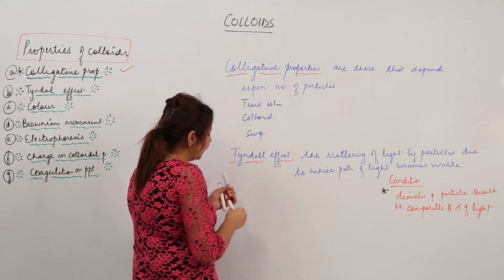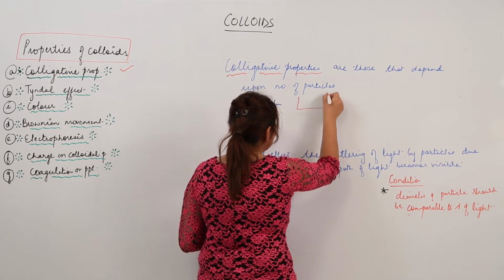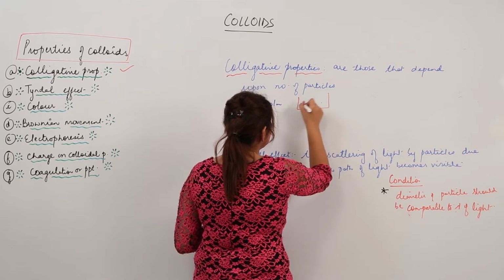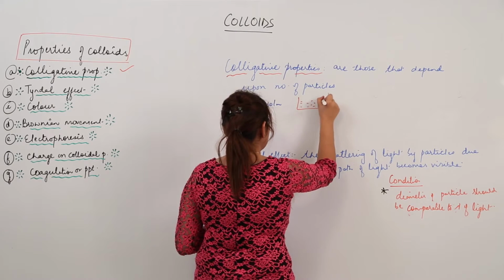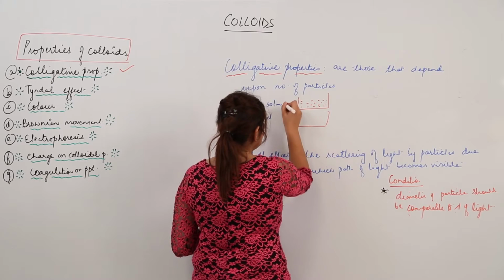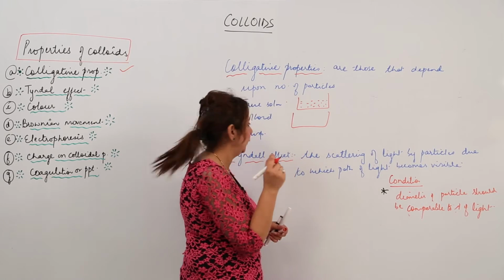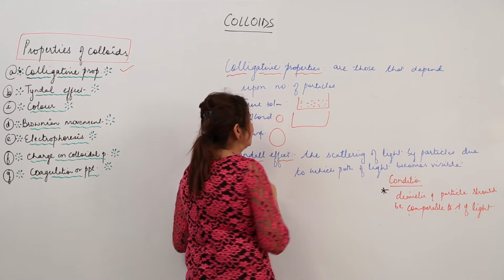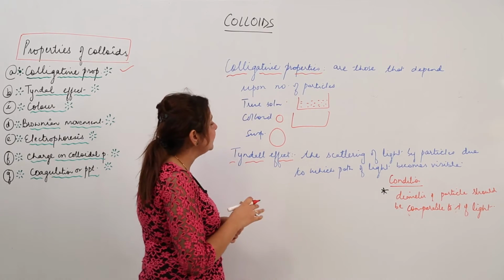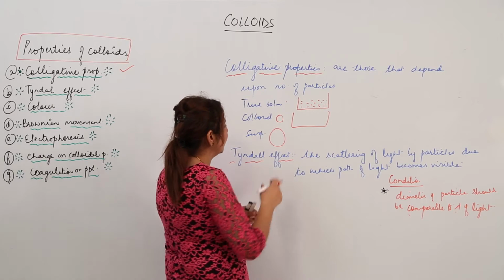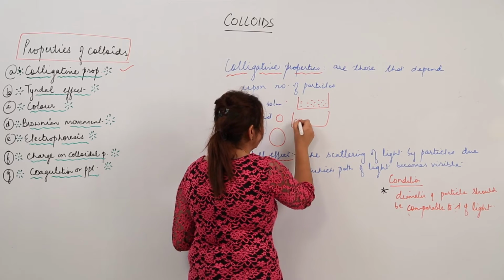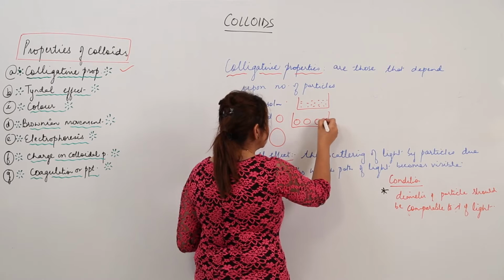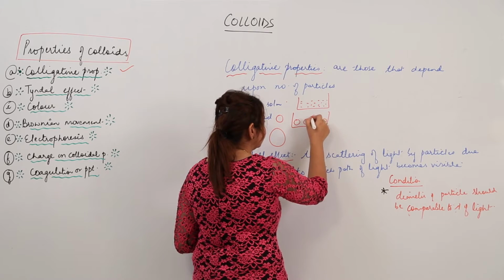So what we are going to see on the basis of size, so let's say that in a true solution this many particles are present per unit mass. In colloid, because the true solution size is very small, and the colloid has a size approximately like this, and the suspension has this much size. Now when we talk about particles occupying the same area, we get to see that the colloidal particles are this many, let's say.